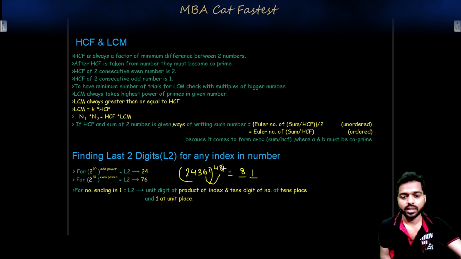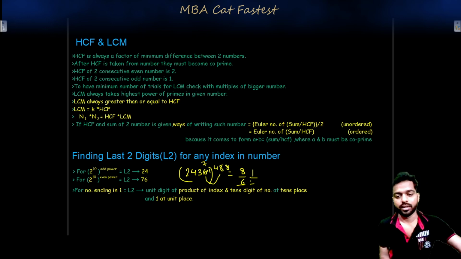It does not matter whether it is 48 or 4 or 88; if the unit digit remains the same, the answer will be the same. Instead of 6, if this is 7, it will be 7 into 56, so the last two digits will become 61.